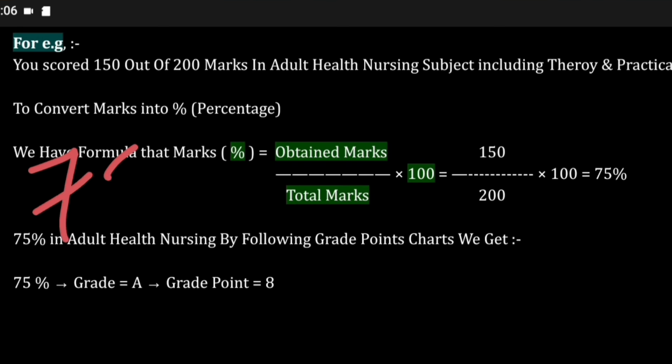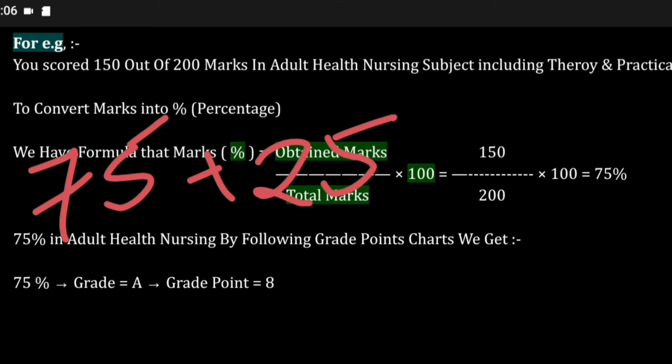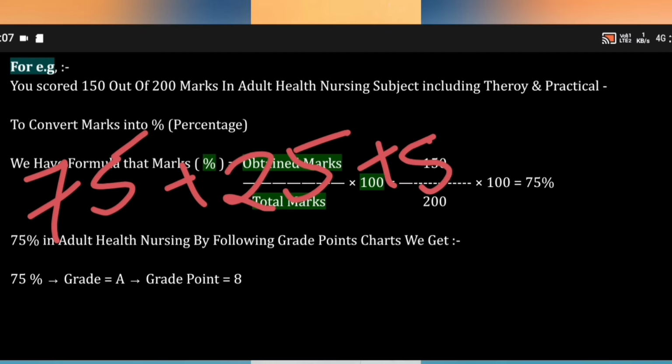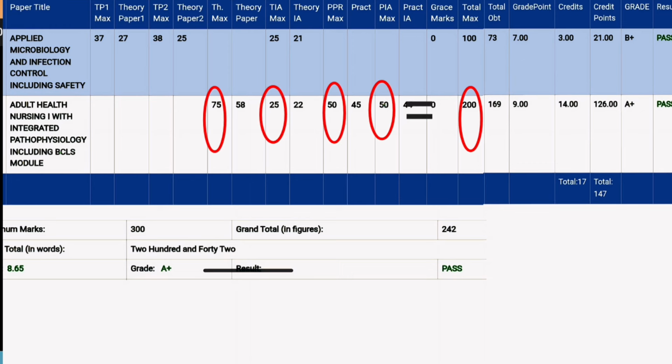So 75 will be for theory, plus 25 will be for internal assessment marks, plus 50 marks will be practical marks, that is internal practical marks, and another 50 marks will be for external practical marks, as you can see in Arjun's mark sheet.